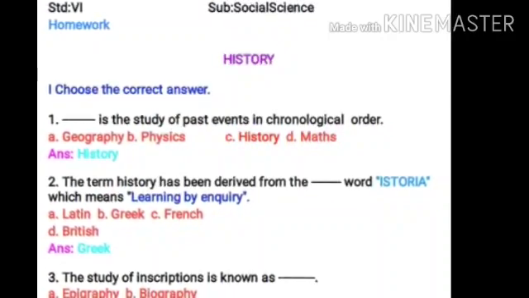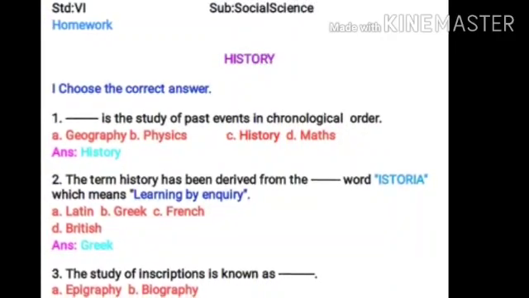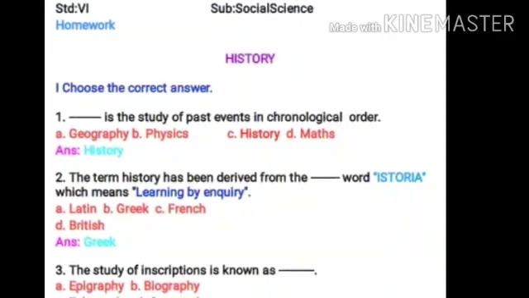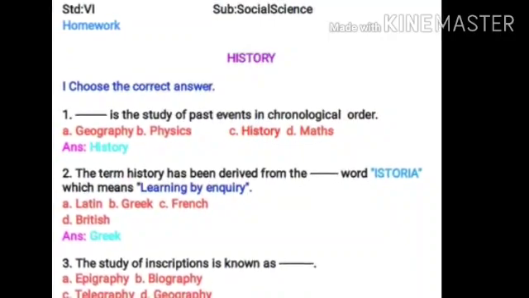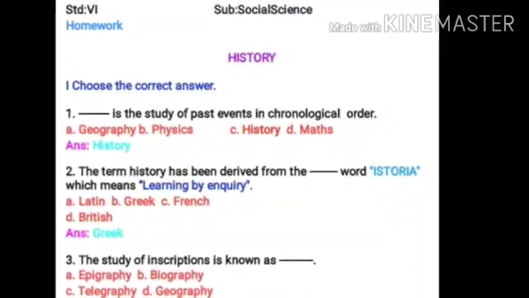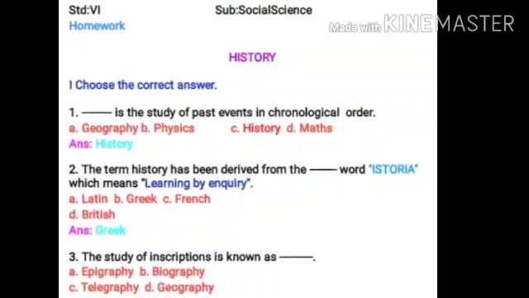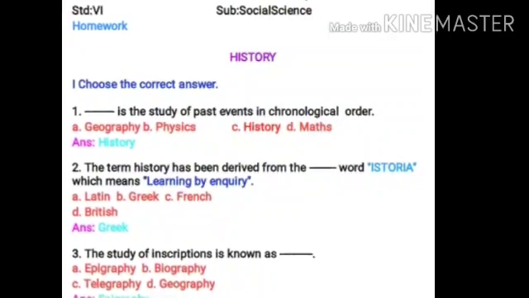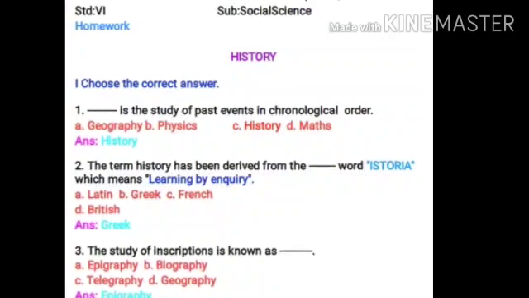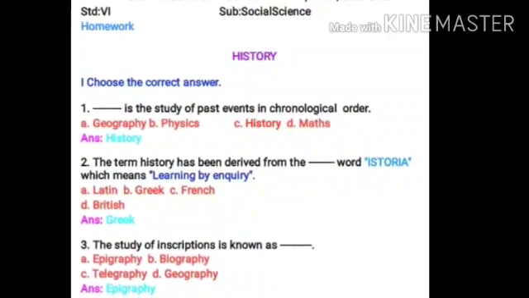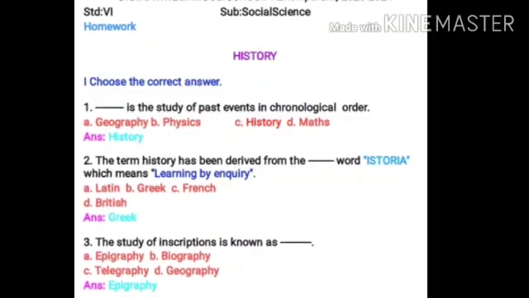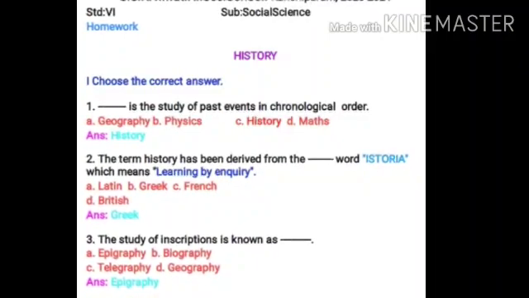First we'll see choose the best answer. First, dash is a study of past events in chronological order. Option A, geography. Option B, physics. Option C, history. And option D, maths. Can you give the answer? Yes, it is history. History is a study of past events in chronological order.